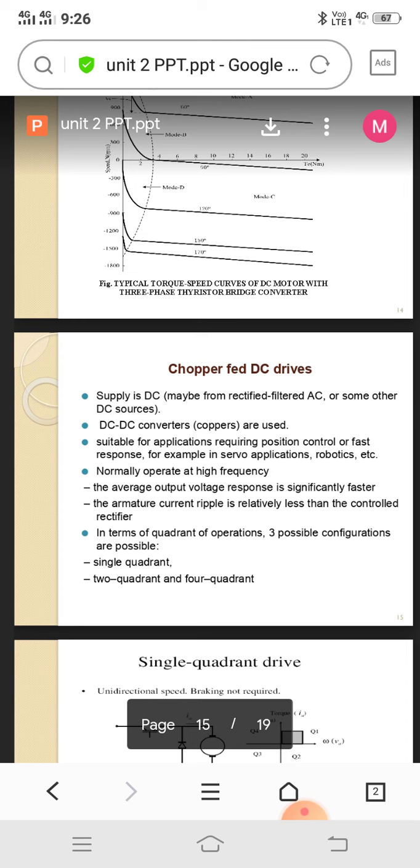Then we move on to the buck boost converter. Buck converter is a step down converter, boost converter is a step up converter. Those converters can be combined in the same application to step up as well as step down.